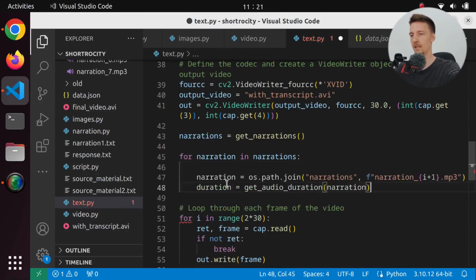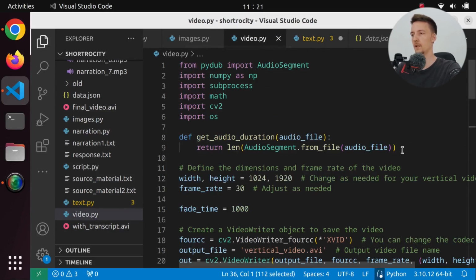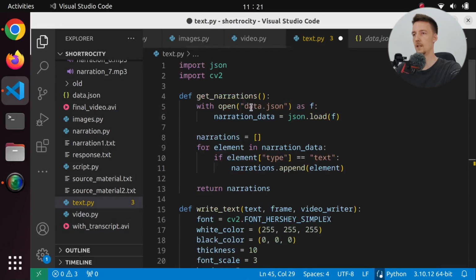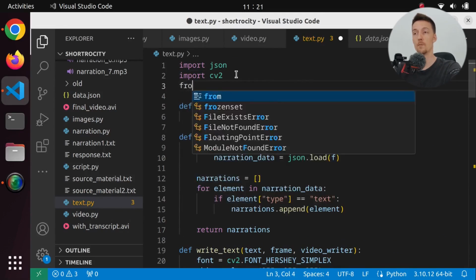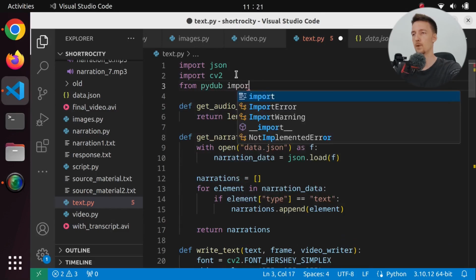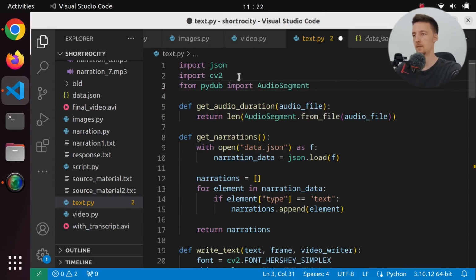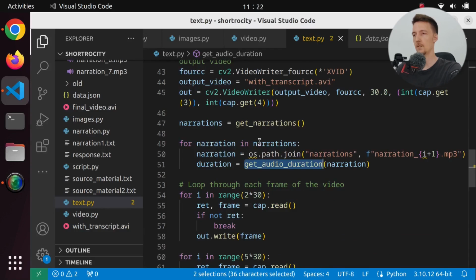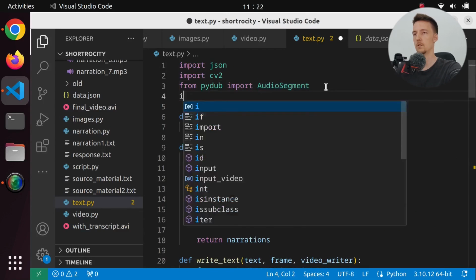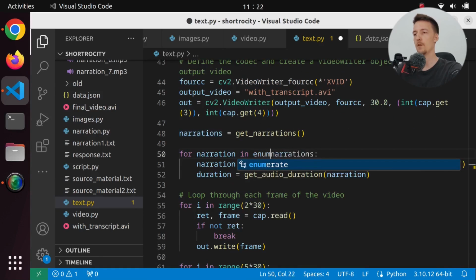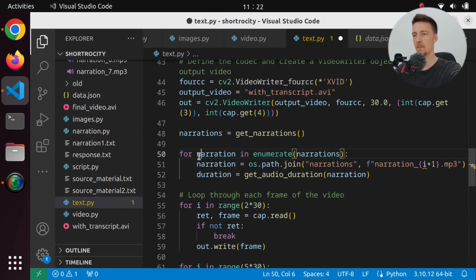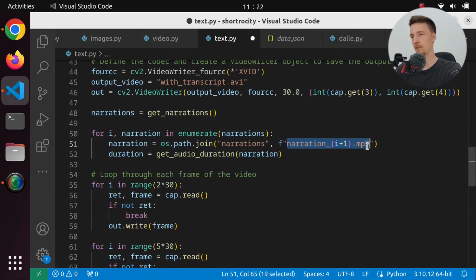So let's copy this thing in here. And we have to import from PyDub import AudioSegment. So now we can get the duration, and we have to import OS, and we have to enumerate so that we actually get the number, and then we can reference the number to get the narration MP3 file.